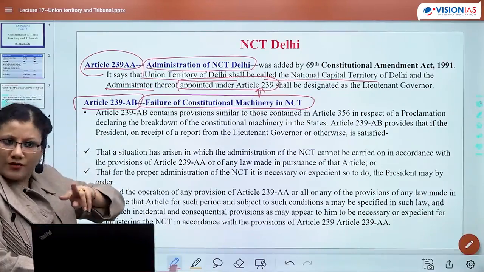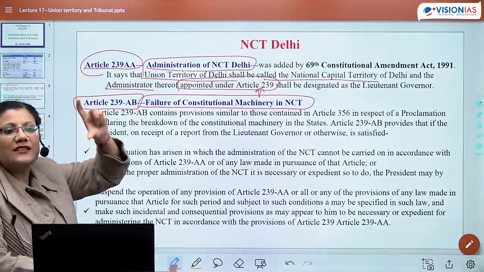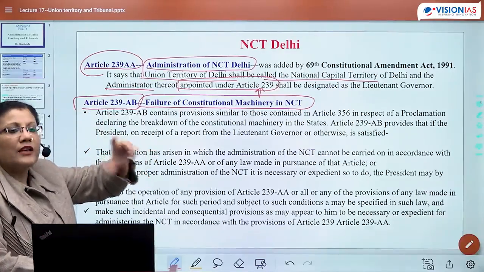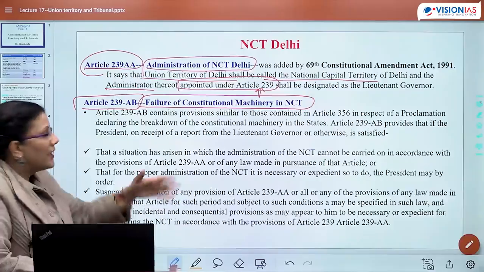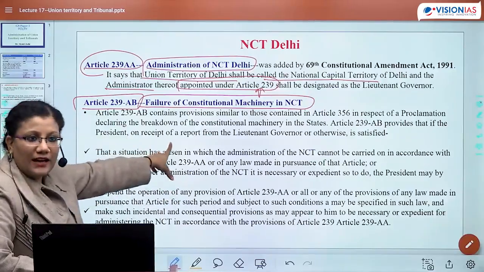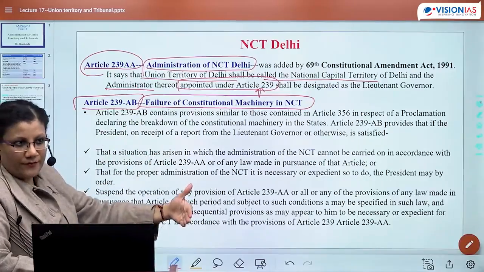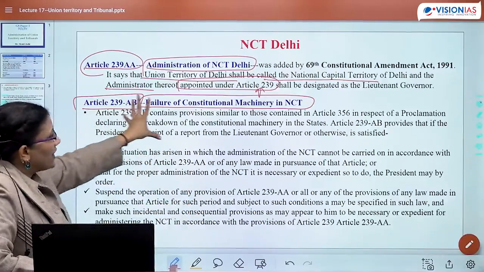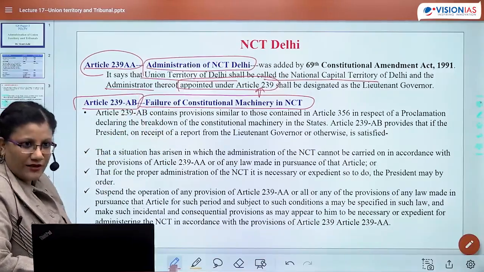See, the order is somehow the same. There also, the president is given some extraordinary power, and whenever ordinances are issued, the president would be consulted. Here also the idea is how and when the center can intervene. Here the idea is not ordinances but failure of constitutional machinery.